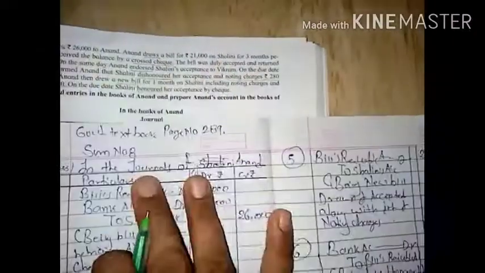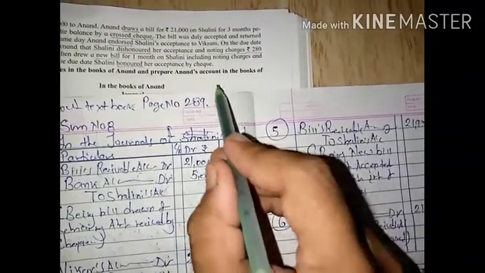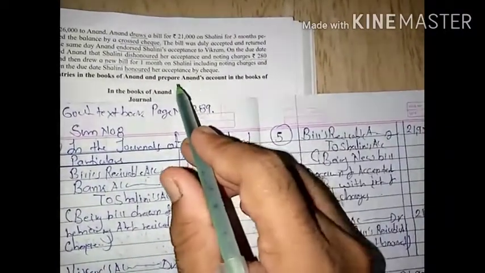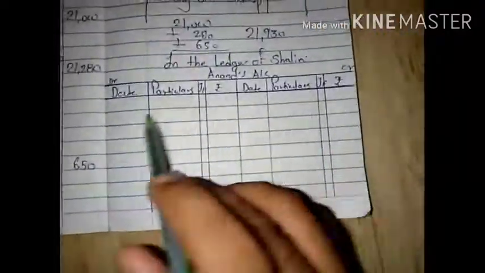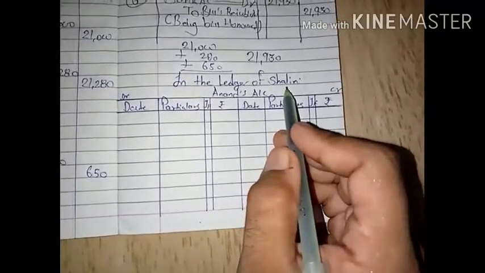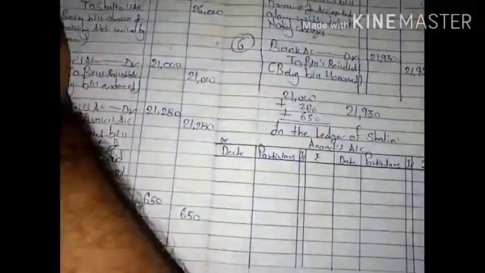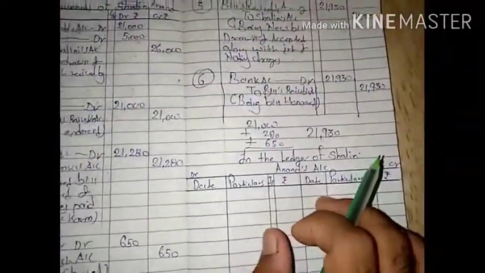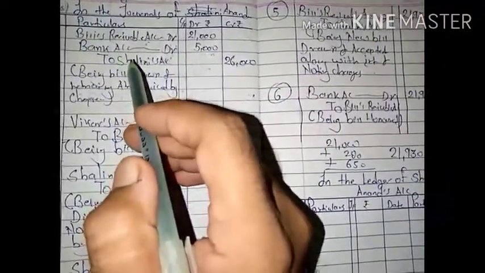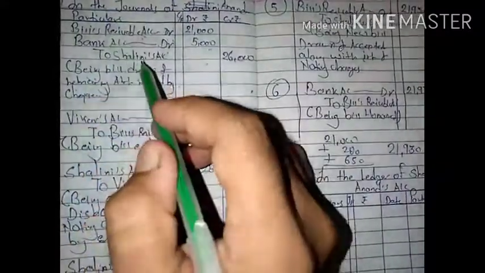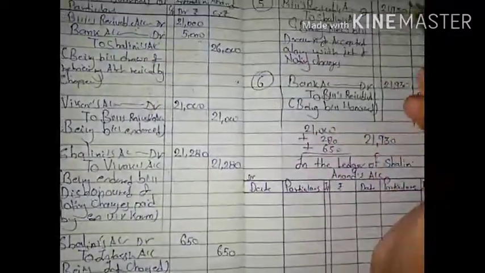Now in this sum they had given what? The ledger account of Anand. Anand means what? The drawer. So in the books of the drawer, prepare Anand's account in the books of Shalini. I had already made the ledger account. In the books of Shalini means what? All entries will be reversed in this book. So the simple technique for this ledger is: whenever Shalini's name comes, Anand's name will be in that entry. If Shalini's name is not given in any such entry, Anand's name will not come.